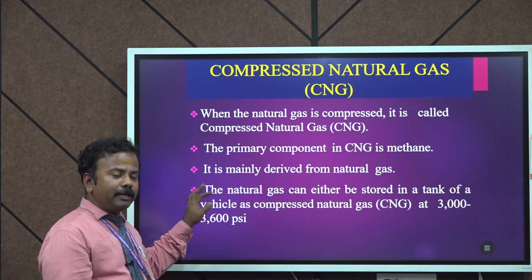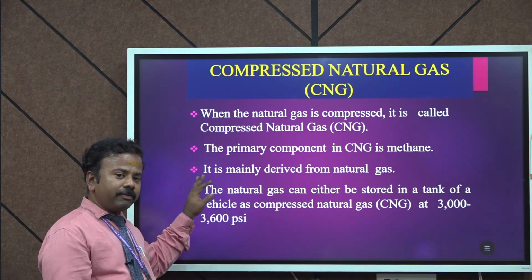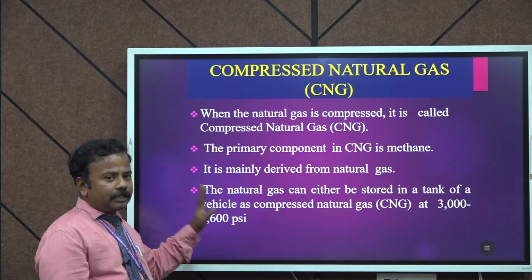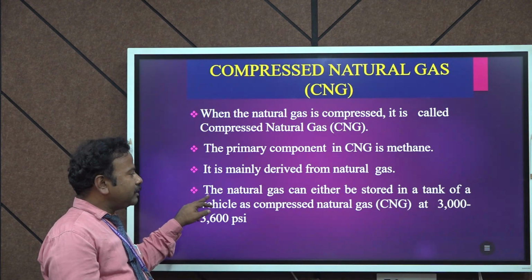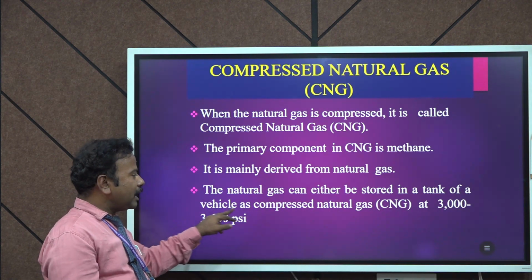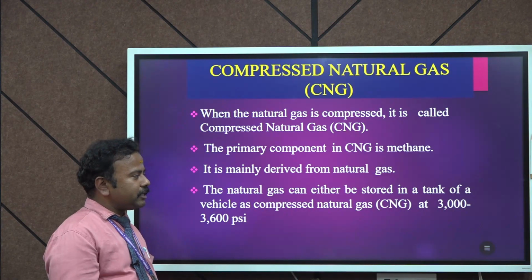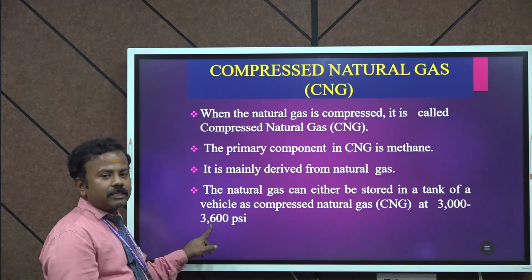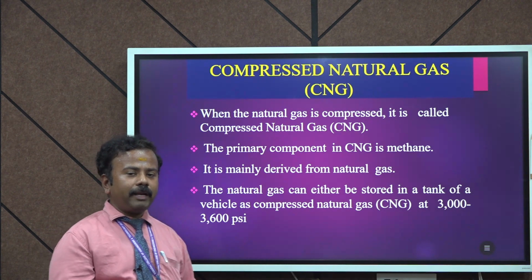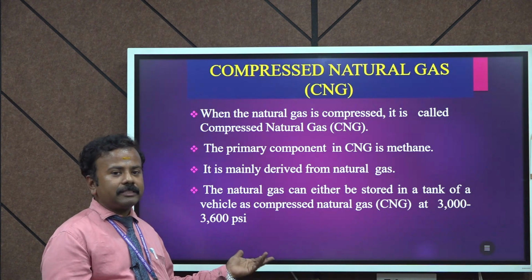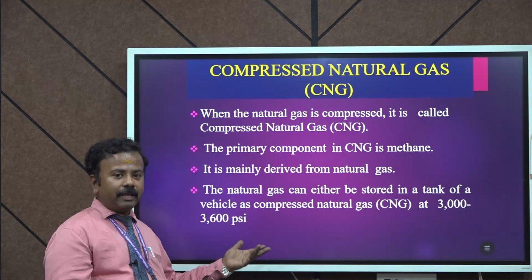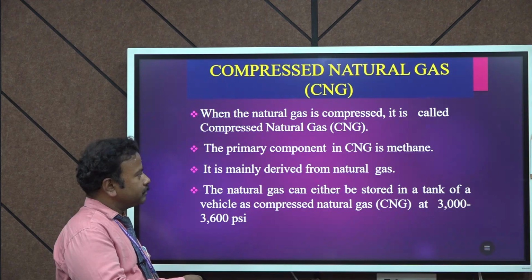One of the main components we get from the earth's crust is called natural gas. It is none other than methane gas. The natural gas can be stored in a tank of the vehicle as compressed natural gas, CNG, at 3600 psi. That is the pressure we have to maintain for this CNG as a gaseous fuel. For that we have various purposes.